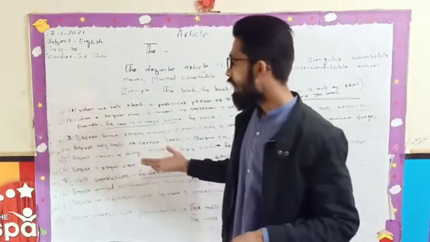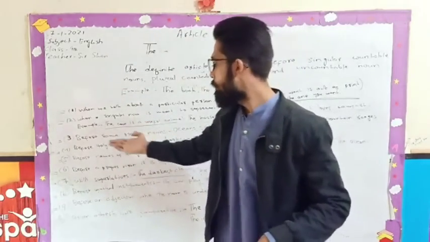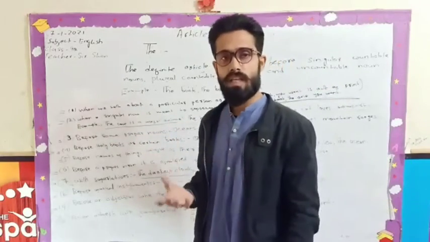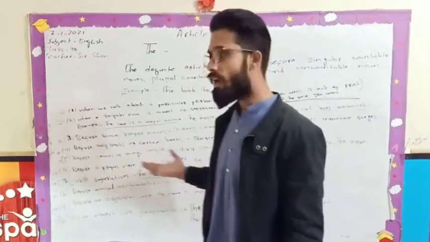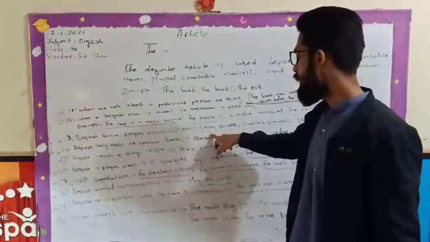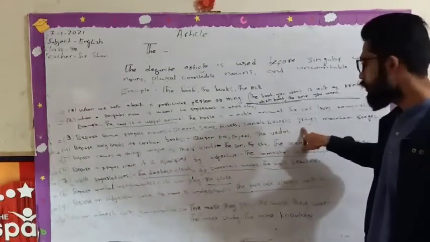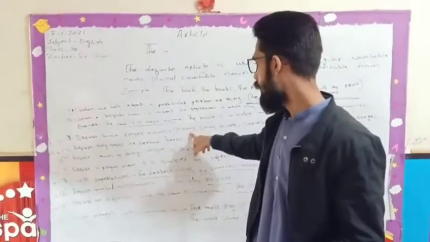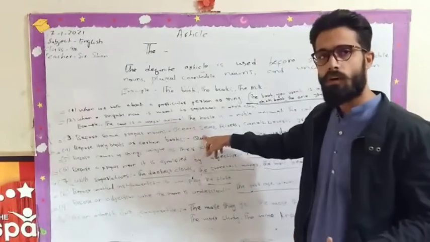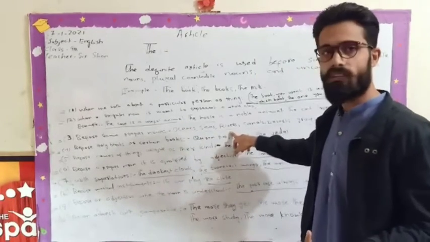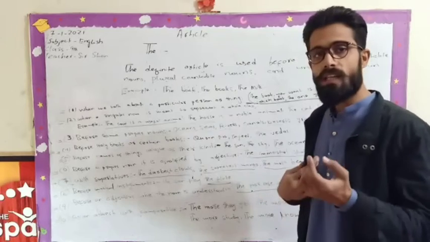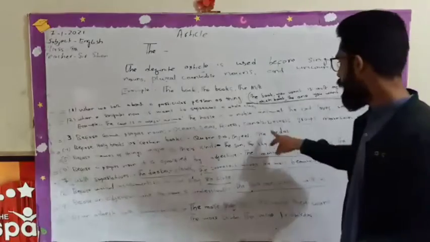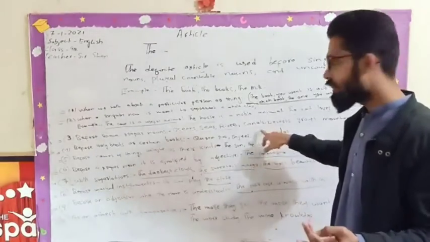So there is also the third rule. The third rule is that we use the before some proper nouns, it means we can also say natural things. As I have written down the examples: oceans, seas, rivers, canals, deserts, groups, mountain ranges. Oceans, you know the oceans, the Pacific Ocean. Sea, you know the name of a sea, the Red Sea or whatever. Rivers, the Indus River. So we can put the: the Pacific, the Indus River, the Sahara Desert, the Suez Canal.